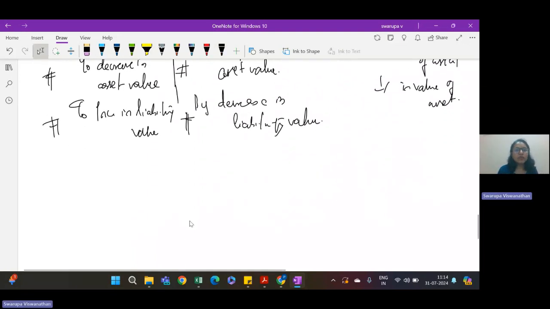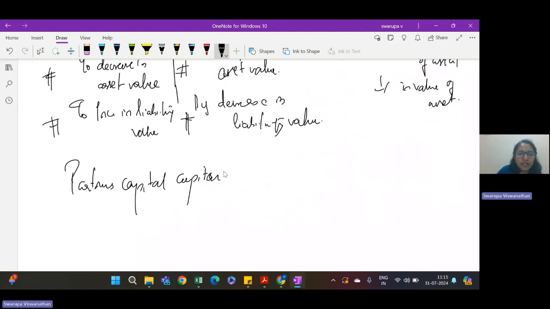And whatever is the net balancing figure of this revaluation account, where will it go? Like I said, the land value was only 1 lakh, but now the value is 10 lakh, so there is a 9 lakh appreciation in value. I have credited the revaluation account and debited my land account, so the land value has increased and there is a credit in revaluation. The revaluation account cannot be shown in the balance sheet. We need to close the revaluation account. When we close it, where will we move this amount? It will go to the partners' capital accounts.